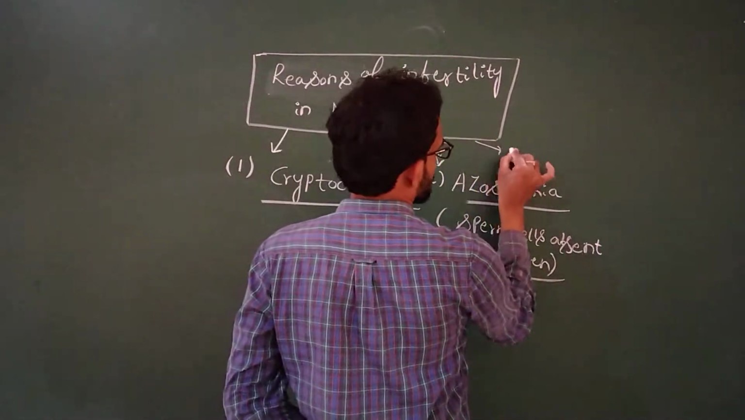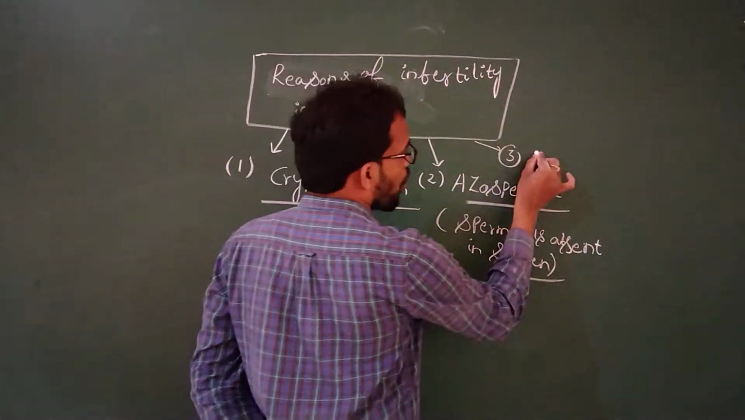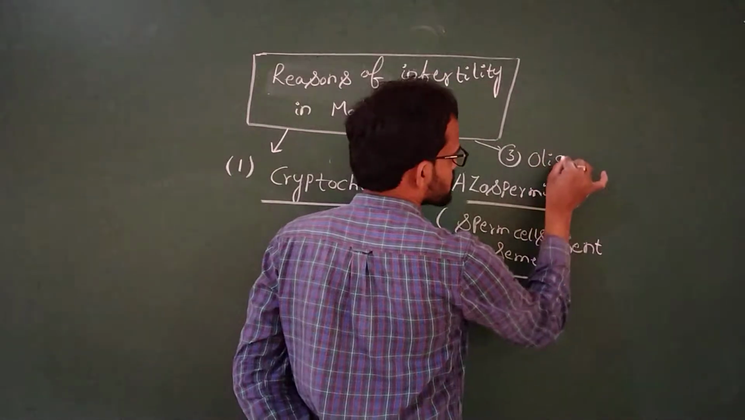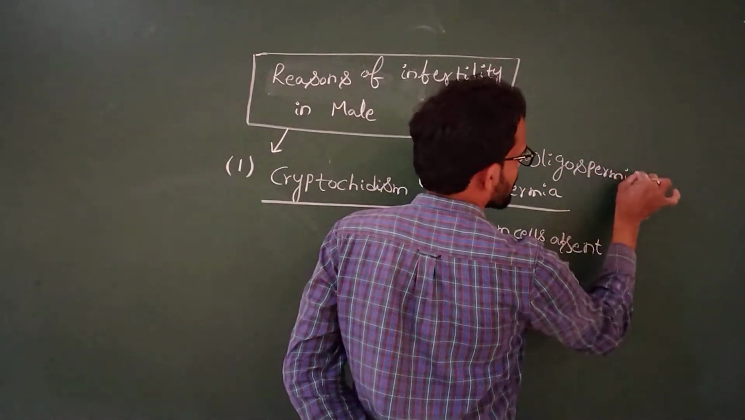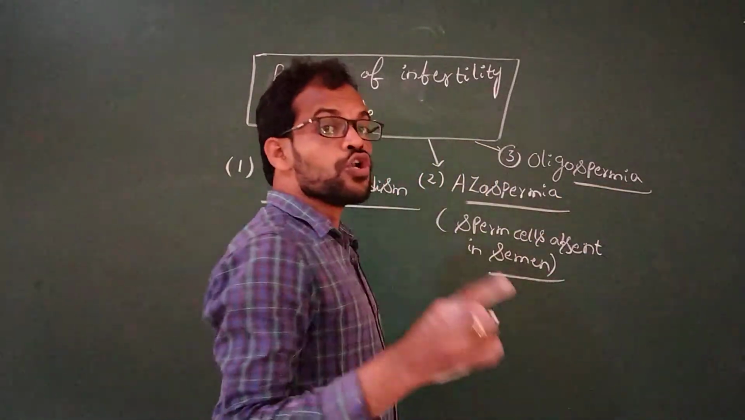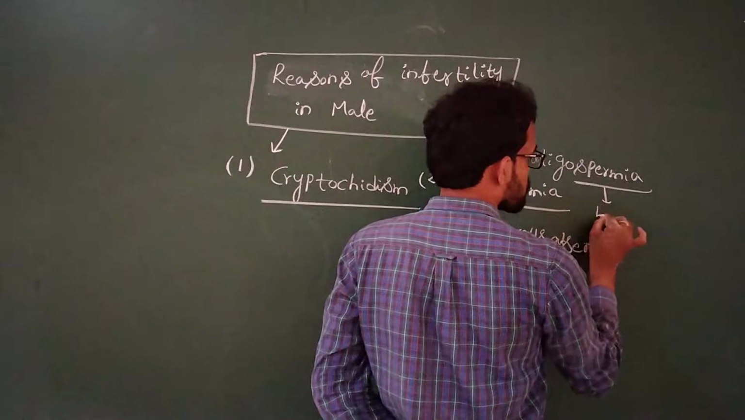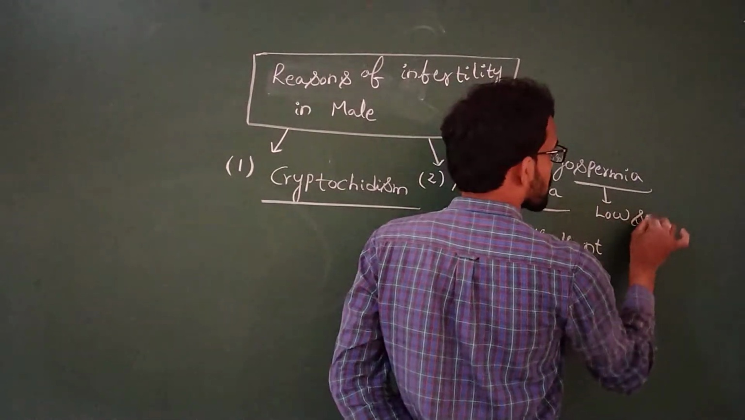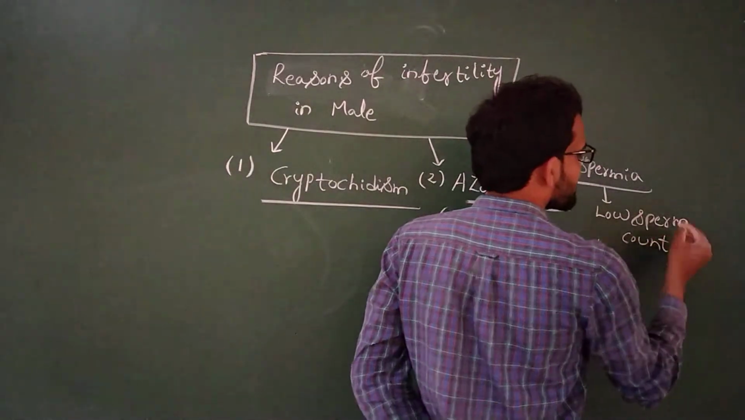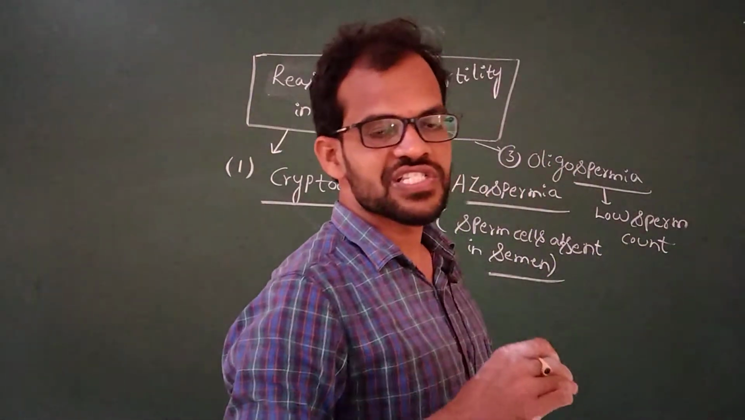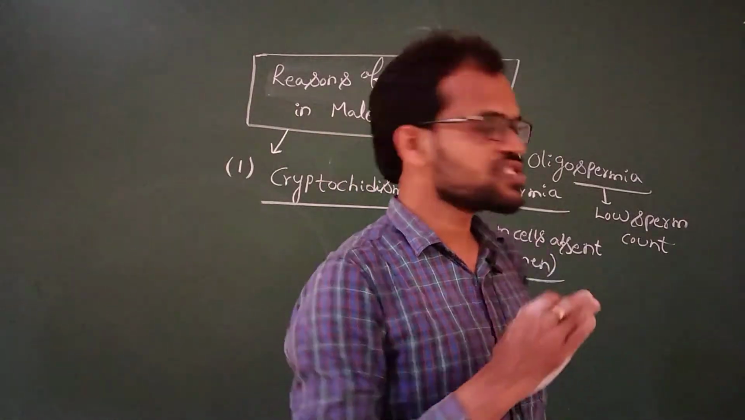Coming to the third reason for infertility in males: oligospermia. Oligospermia indicates a low sperm count in males. This low sperm count also leads to infertility. The sperm cells are present, but they are not motile, with no movement of the sperm cells.